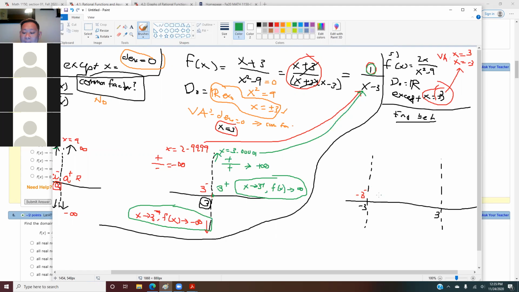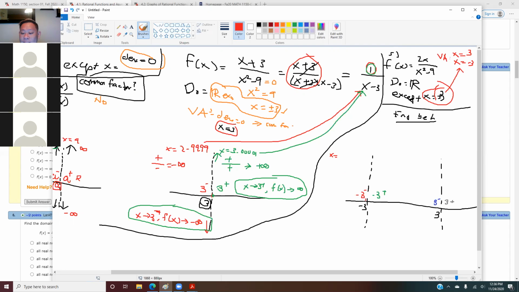Then you have -3 plus, which is this side. And then you have to do 3 minus, and then you have to do 3 plus. So you're going to do this 4 times. Let's start with this one. What number should we use for x in this case?